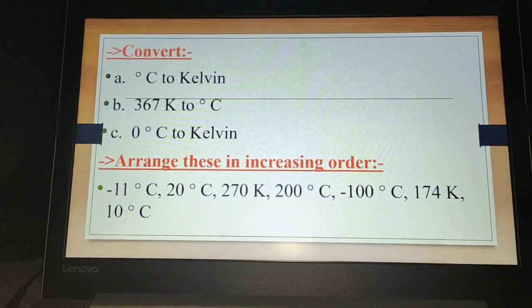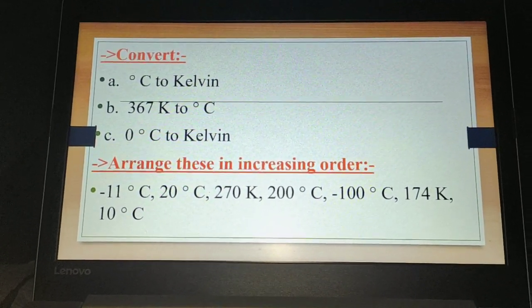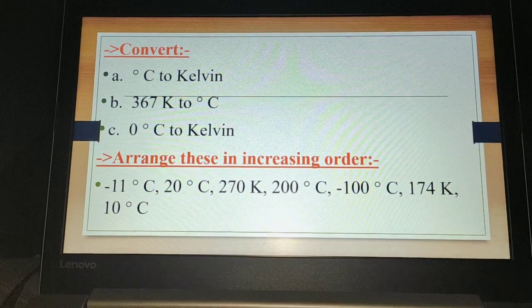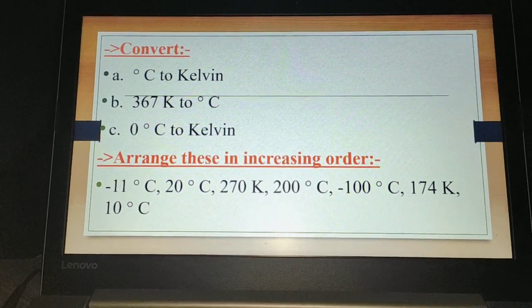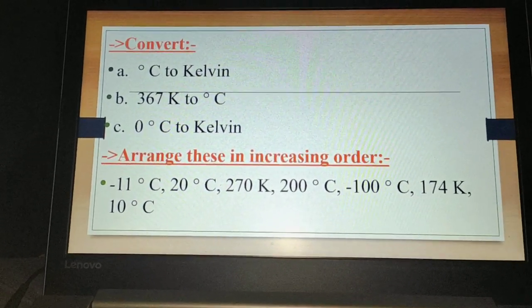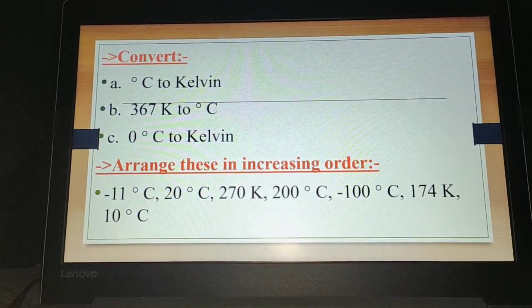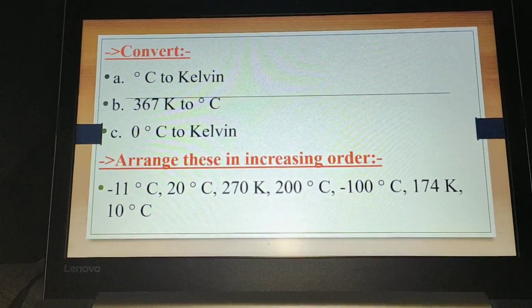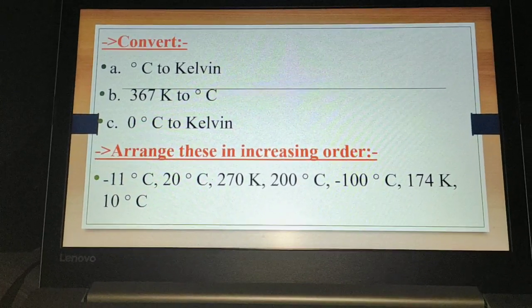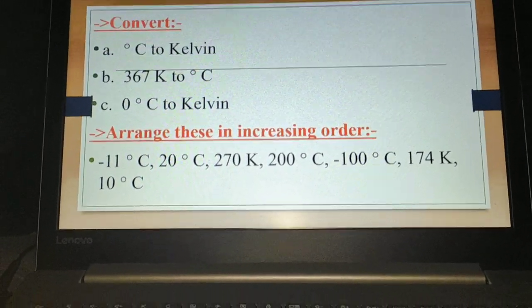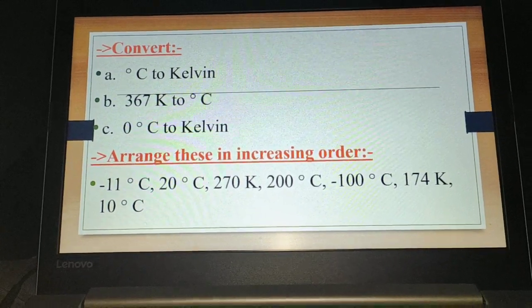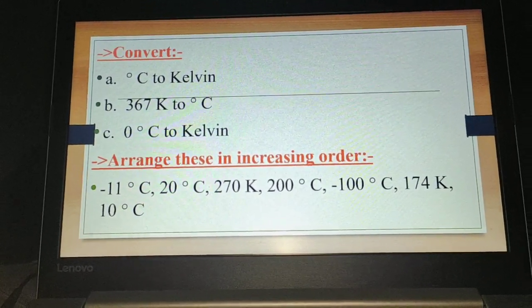Arrange these in increasing order. So increasing order is from smaller to bigger. So here all are in Celsius or Kelvin. So you have to convert in only one unit, maybe in Kelvin, maybe in Celsius, that is depend upon you. When all become in Celsius or Kelvin, then you arrange the following in increasing order. First you have to put the small one and at last the large one.